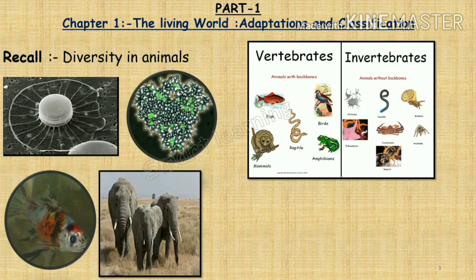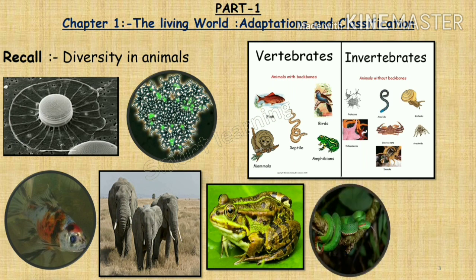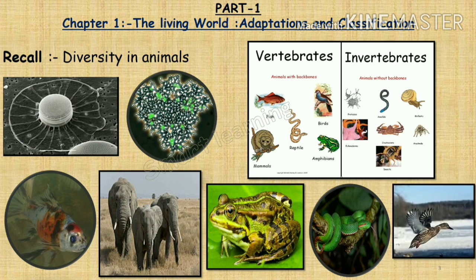Those animals who are living on land are called terrestrial. Next is amphibians. Amphibians means those animals who can live on both land and water. Next is reptilians. Reptilians means snake-like animals. Next is aerial, those who can fly in the air or live in the air, etc.